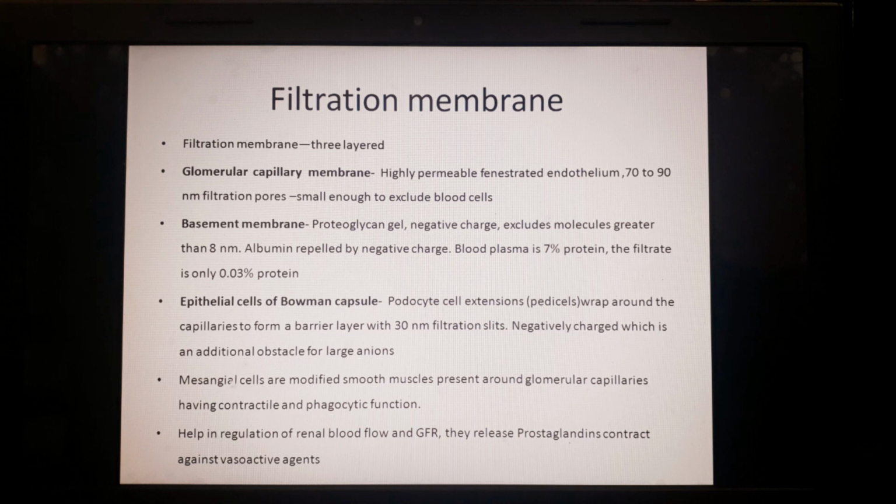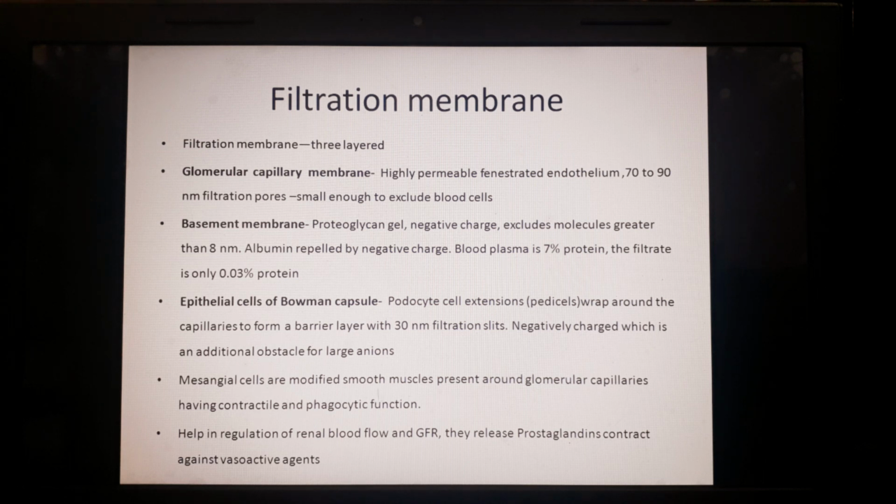Here one thing I would like to mention: these mesangial cells are modified smooth muscle cells. They are not derivatives of lymphocytes or monocytes, but they have phagocytic function. This is a very interesting thing, and they play a great role in cases of chronic glomerulonephritis. These mesangial cells also release prostaglandins, and they contract against various vasoactive agents like adenosine.